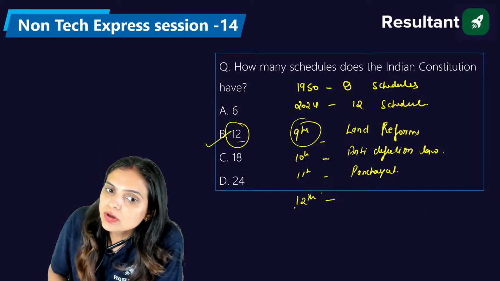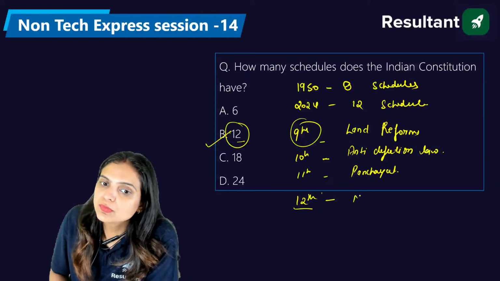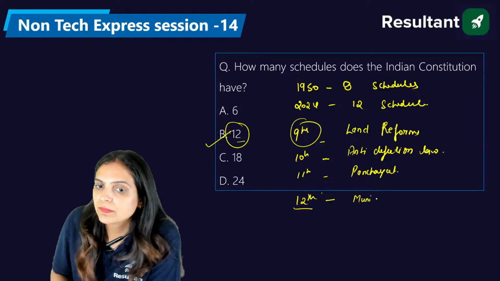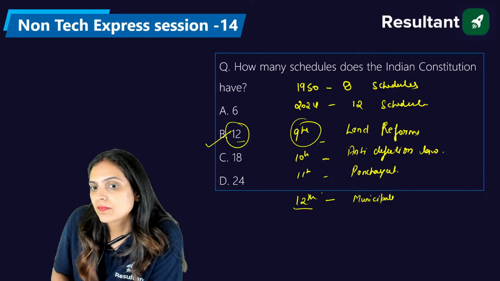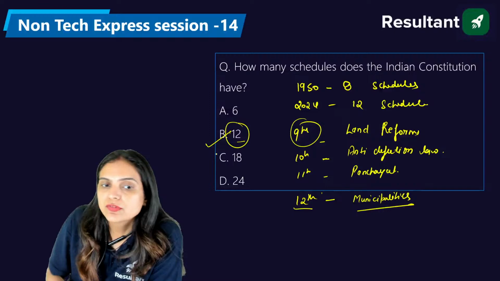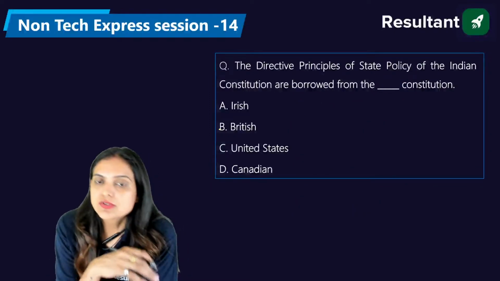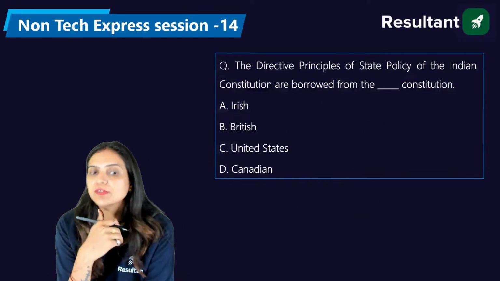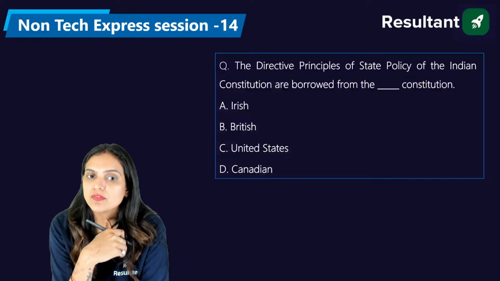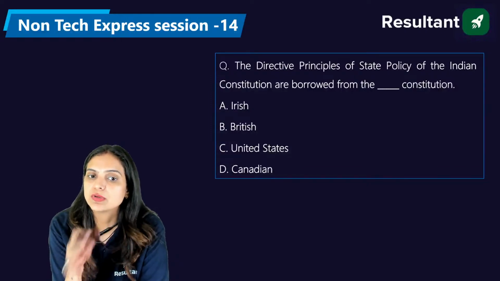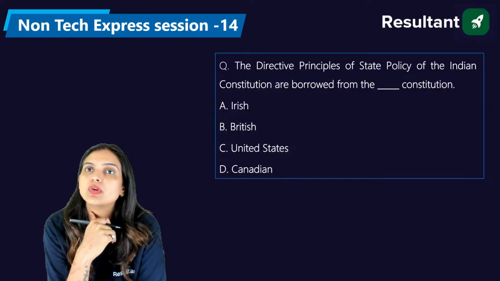And if we do talk about the 12th schedule of the constitution, the municipalities have been discussed there. Okay, so the right answer is B, that is 12. So the directive principles of state policy of the Indian Constitution are borrowed from the Constitution of Irish, British, Indian, United States of America, or the Canadian. Who is going to answer this?